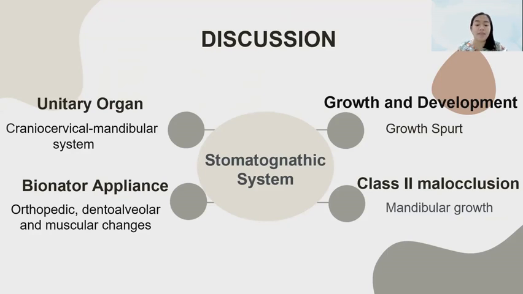Functional appliance can produce orthopedic change, dental alveolar change, and muscular change. Orthopedic changes that occur are accelerating the growth of the condyle region, resulting in remodeling of the glenoid fossa and changing the direction of jaw growth. Dental alveolar change will produce change in the sagittal, transversal, and vertical direction, followed by tipping of the maxillary anterior teeth in a labial direction.